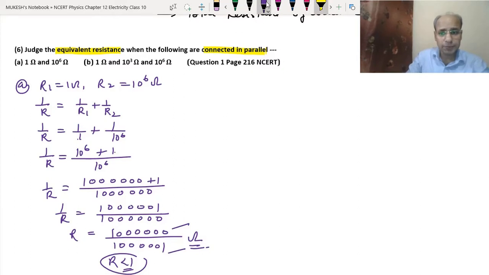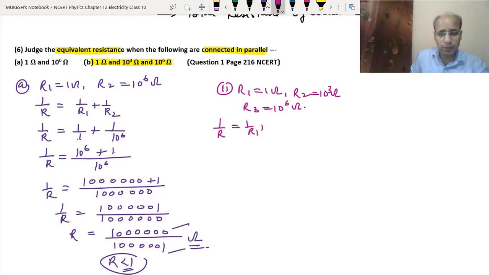Now the second part. In the second part we have 1 ohm, 10 raised to the power 3 ohm, 10 raised to the power 6 ohm. Okay. So we have R1 equals 1 ohm, R2 equals 10 raised to the power 3 ohm and R3 equals 10 raised to the power 6 ohm. So 1 upon R equals 1 upon R1 plus 1 upon R2 plus 1 upon R3. Which means 1 upon 1 plus 1 upon 10 raised to the power 3 plus 1 upon 10 raised to the power 6.